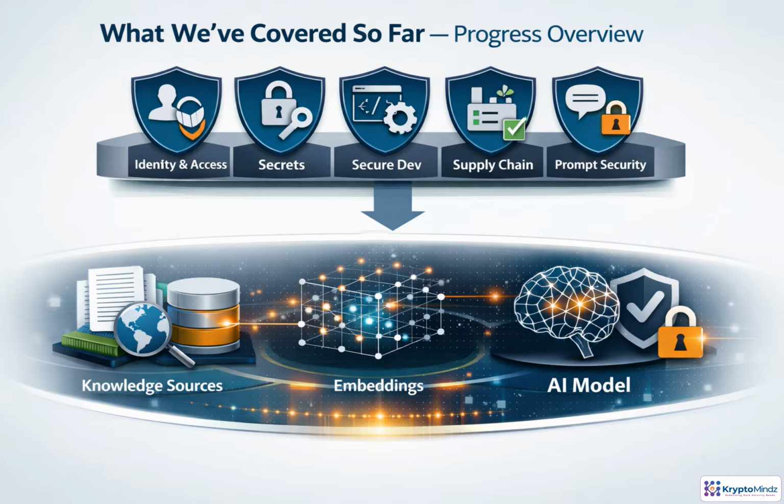So far, we've built the outer defenses: identity, secrets, secure development, supply chain, and prompt safety. Now we move inward to the things the AI system trusts directly: its knowledge sources, embeddings, and model artifacts. If integrity fails there, the rest of the system can be undermined.